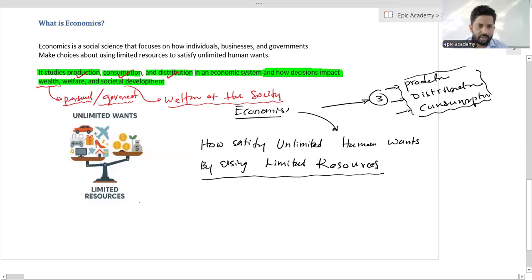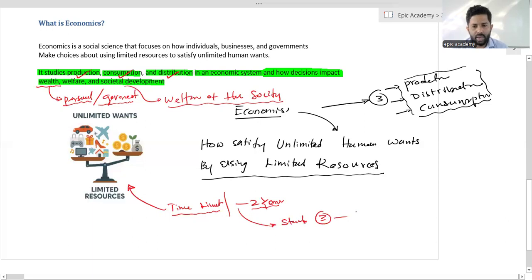We are going to face this problem daily. Actually, your time is limited, isn't it? Within those 2 years, you have to learn three major subjects for the A-level exam, isn't it? Yes.